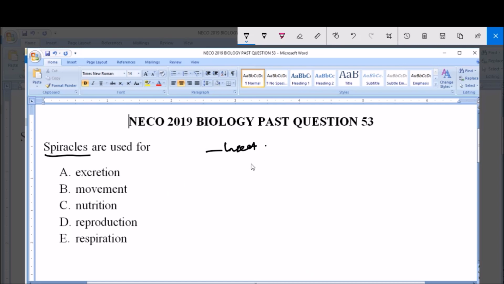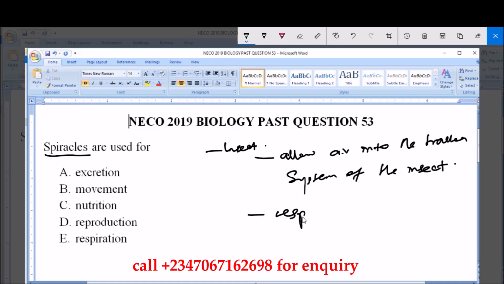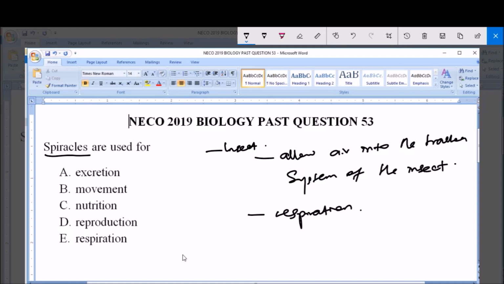Now, the use of this spiracle is that spiracle allows air into the tracheal system of the insect. Just like how we breathe in air through our nostrils and our mouths, so also the insects breathe in air through the spiracles. So spiracle is actually an organ of what? Respiration, concerned with respiration, and that is option E. So spiracle, which is a part of an insect, is used for respiration.